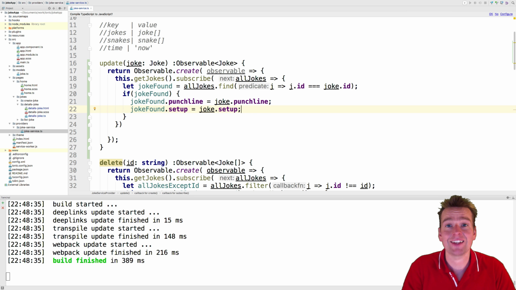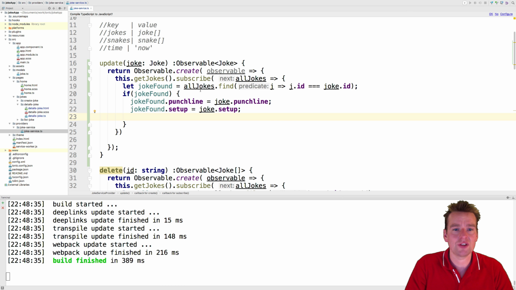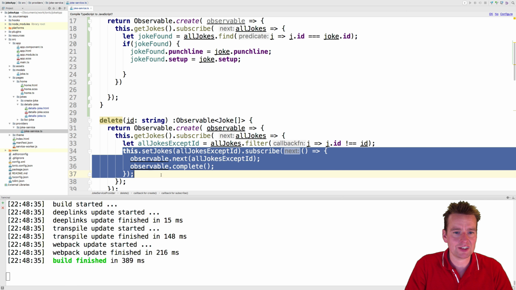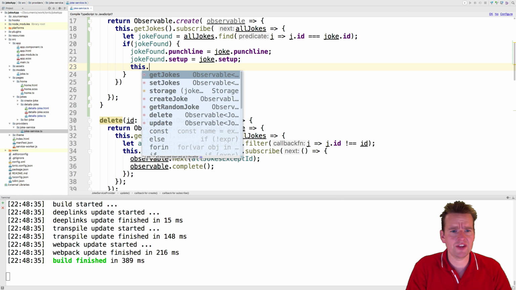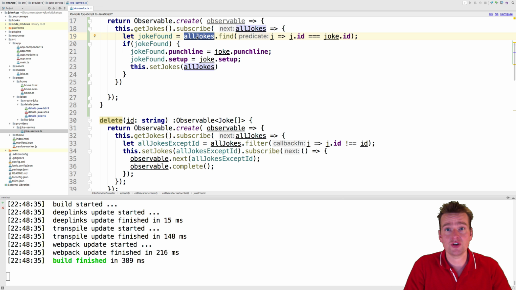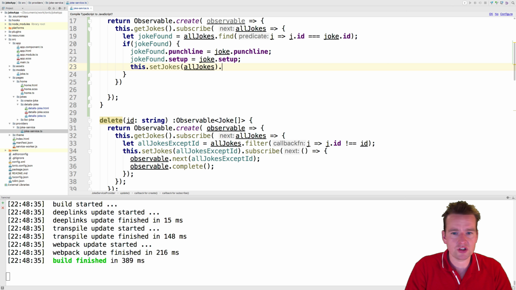Next step, let's save this to the database. The all jokes have changed now because we just changed the joke found. So let's save this back to the database. And we pretty much do that like we did last lesson with our delete. We're going to say this set jokes. We're going to pass in all the jokes. And of course, you have to remember these jokes have now been modified for this single joke right here. So we're going to pass those in, and then we're going to subscribe.